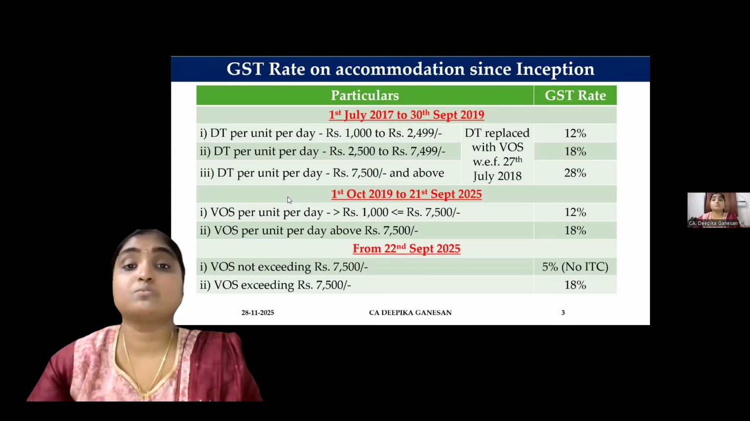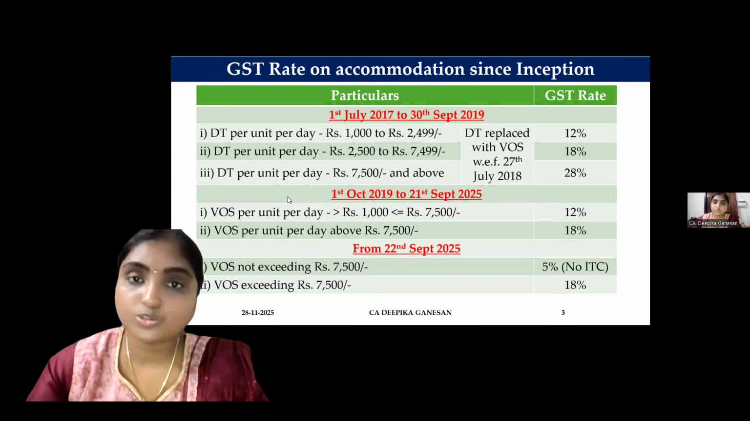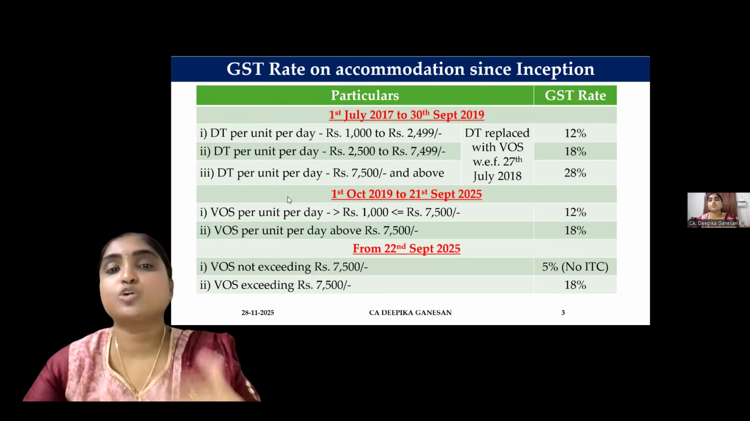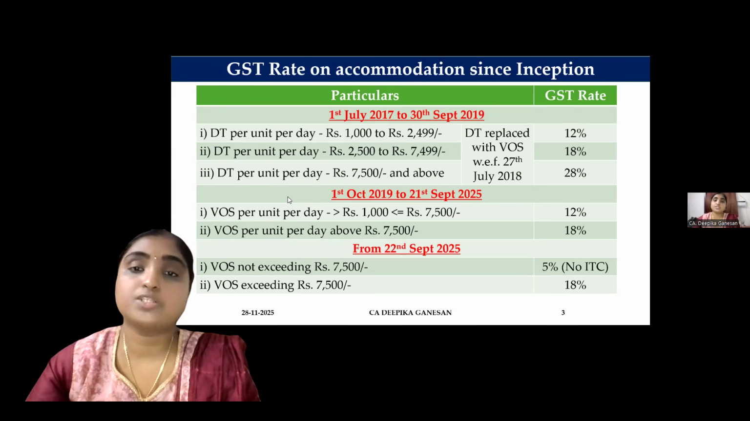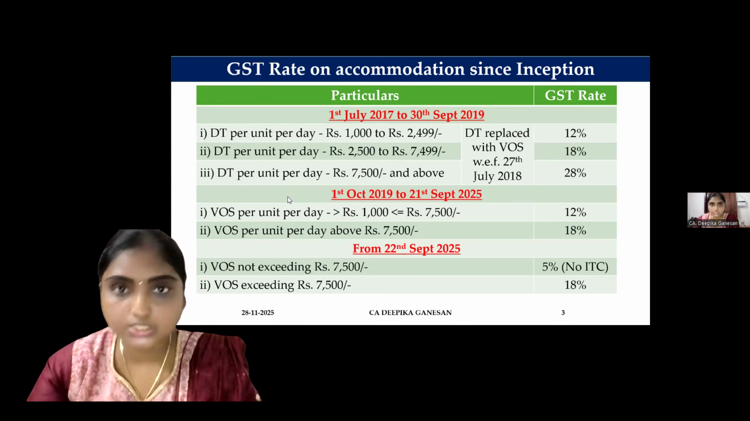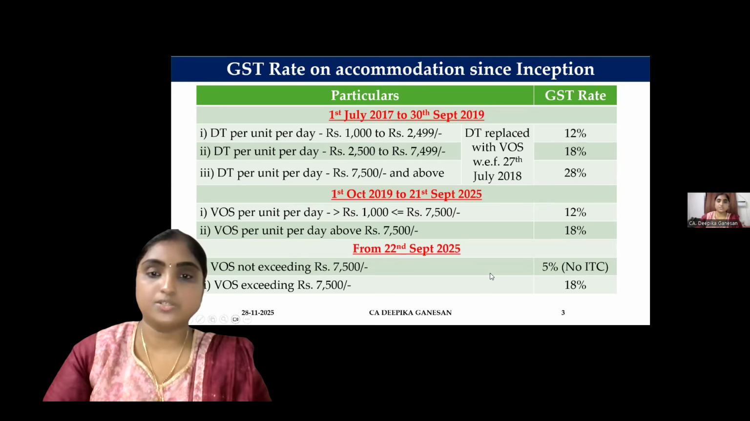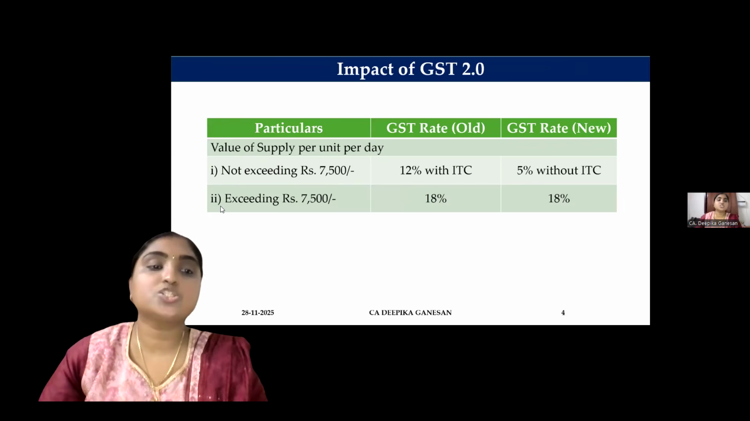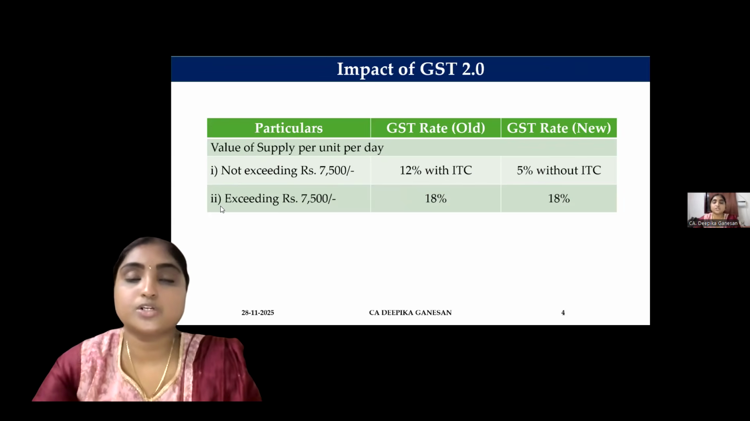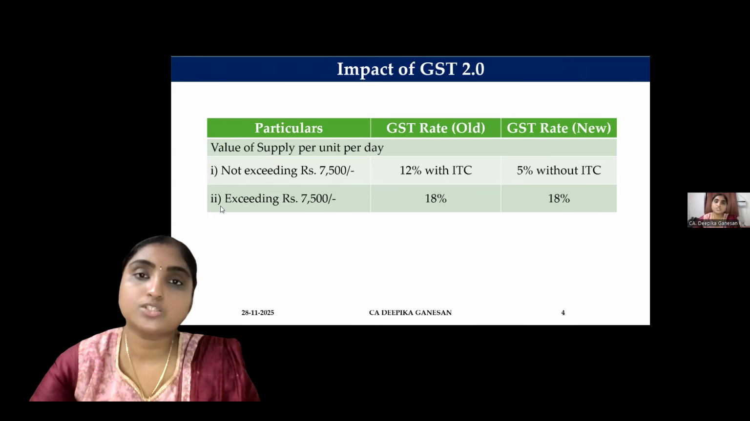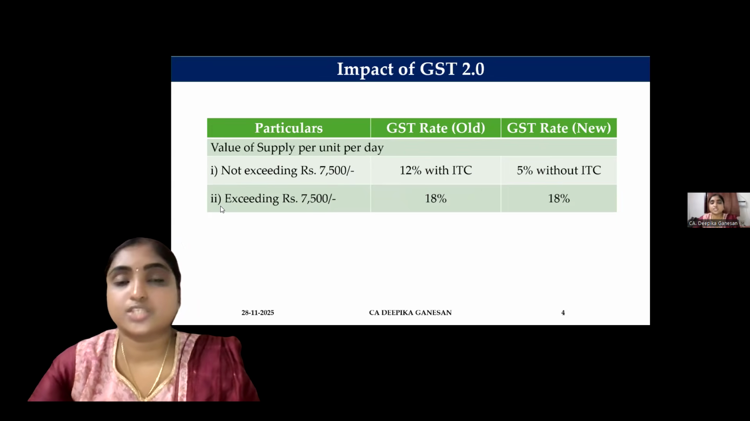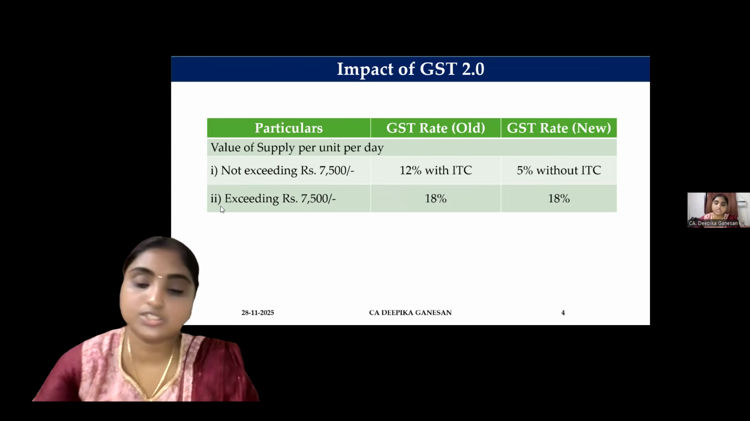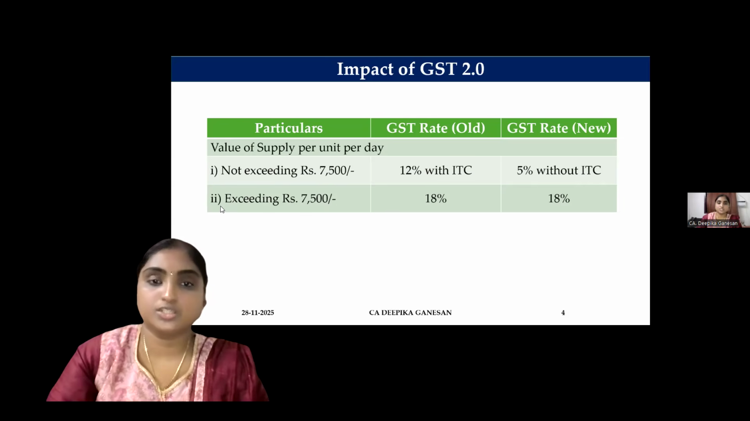Earlier it was 12%, but we had input tax credit. Now there is no input tax credit. Because of this, what impact it will create, we'll see in the next slide. If the value of supply is exceeding 7,500, there is no change. The same rate, 18%, prevails. So what is the change when the value of supply per unit per day is not exceeding 7,500? The old rate was 12% with ITC. The new rate is 5% without ITC. If it is exceeding 7,500, there is no change, same 18% for both cases.